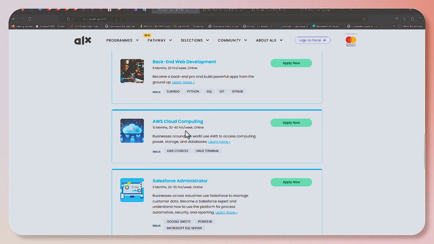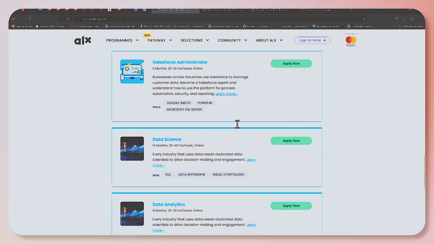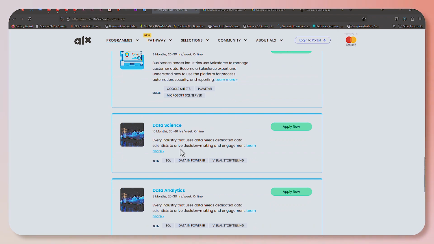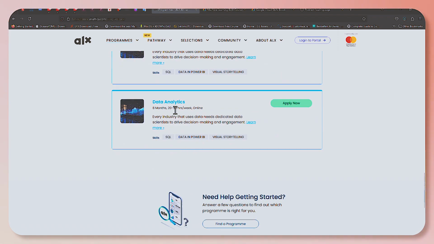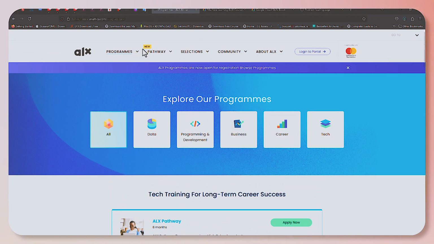You have the Cloud Computing for AWS, which is a 10-month program. Then you have Salesforce Administrator, which is an 8-month program. Then you have your Data Science, which is 8 months, and Data Analytics, which is 8 months. All of these are around tech, and they are easy entry.